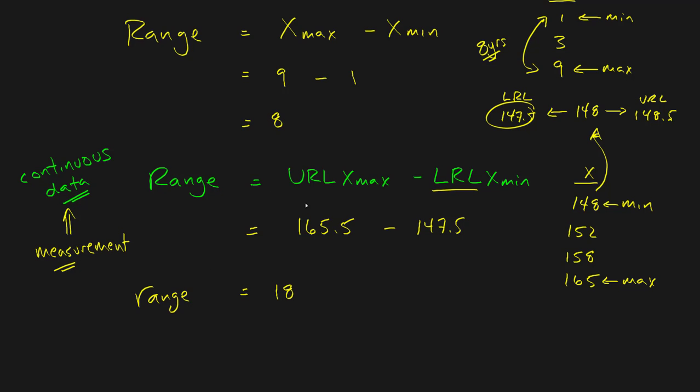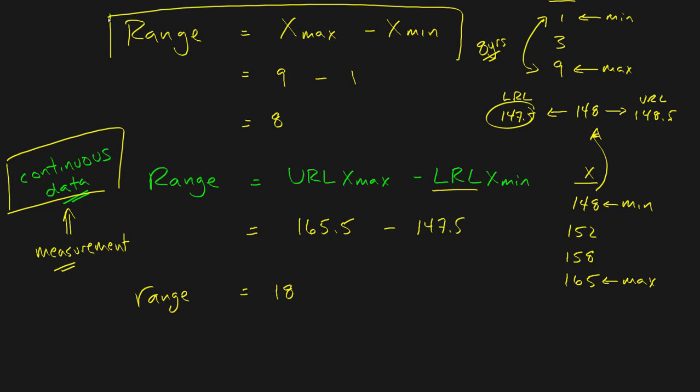But that's still not very complicated. Including the real limits just comes down to knowing when you're dealing with continuous data. Essentially, the range is just the highest minus the lowest value in your data set. So why bother using other measures?